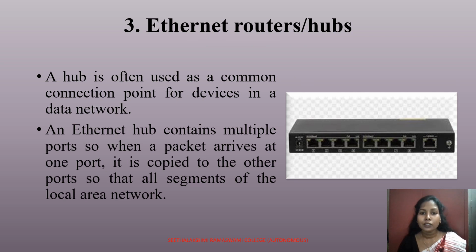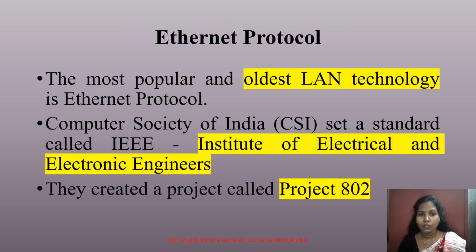Ethernet routers or hubs. So a hub is often used as a common connection point for a device in a data network. So an Ethernet hub contains multiple ports. So when a packet arrives at one port, it is copied to the other ports so that all segments of the local area network receive it. So next is the Ethernet protocol.